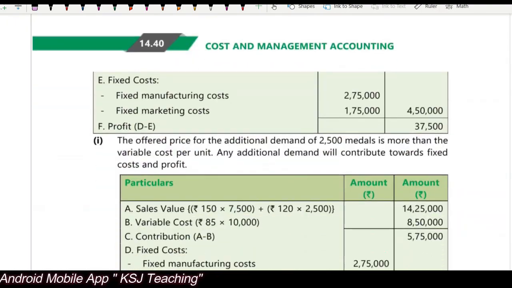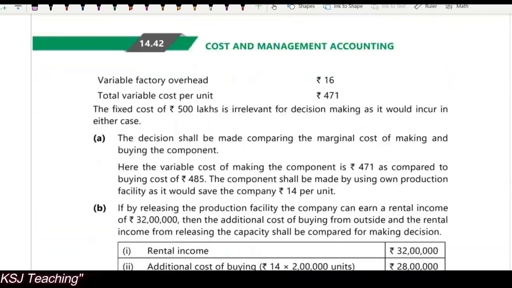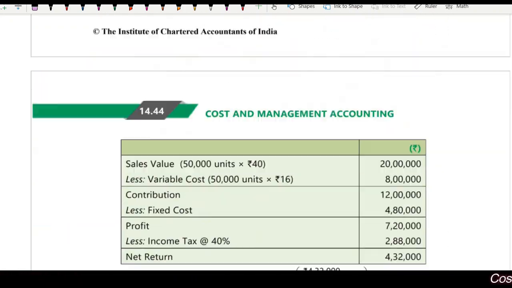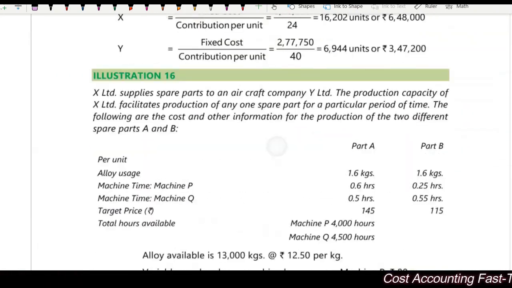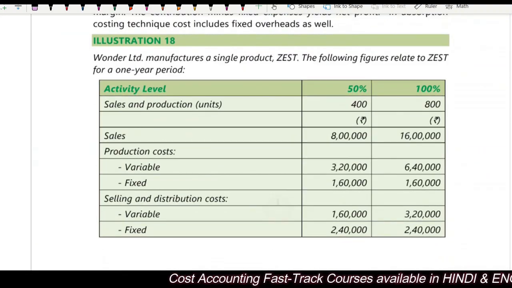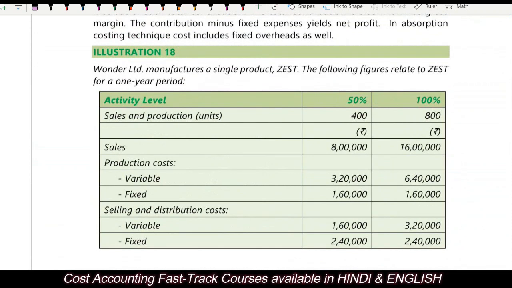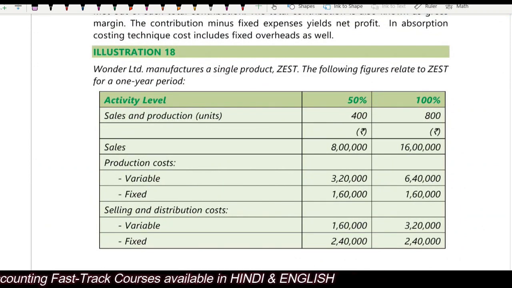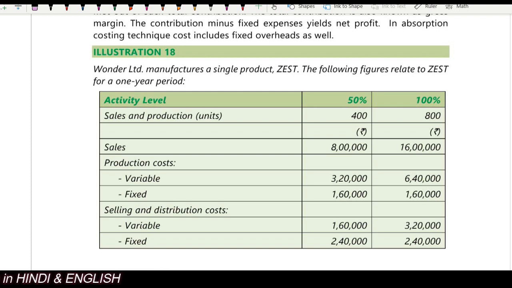So we are done with the key or limiting factor topic, right? Now the last topic that I want to discuss is one type of question that you can get. Come to ICI module question illustration number 18. Now we discussed when we started with the marginal costing, we discussed something about absorption costing. What is absorption costing?